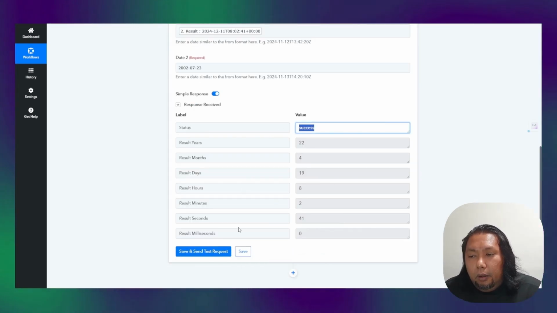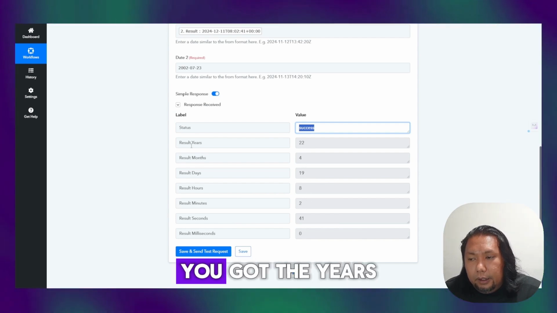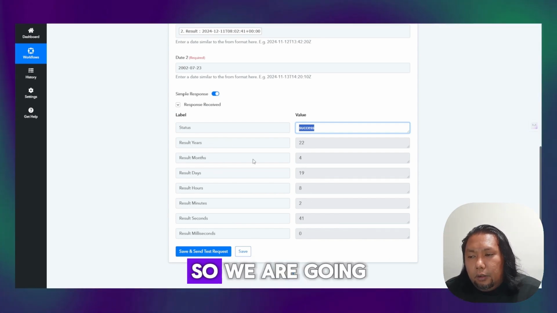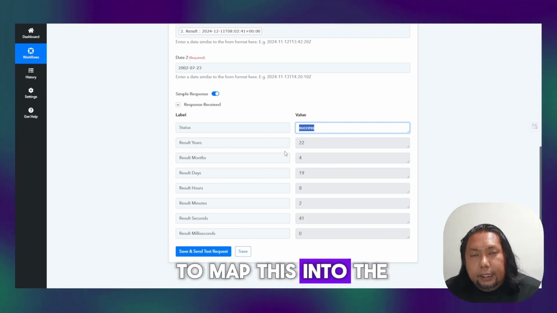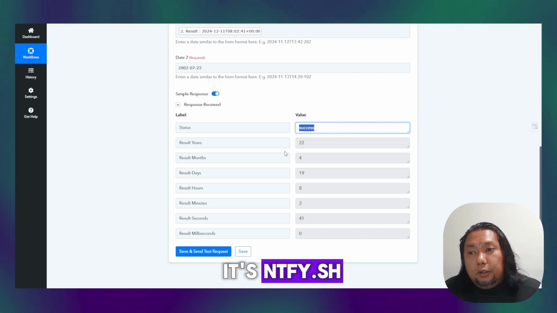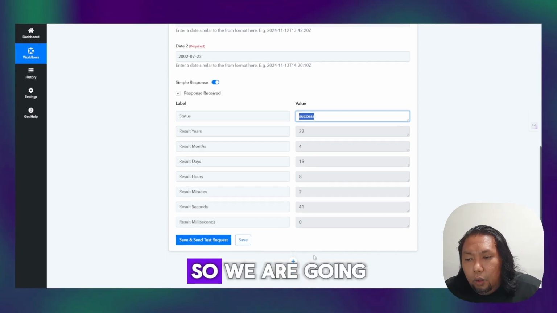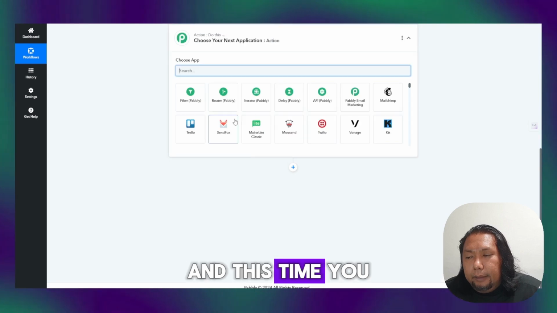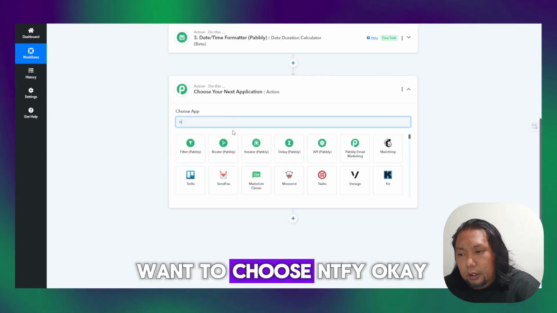Success. Now you have this response. You got the years, the months, the days, hours, minutes, seconds, and milliseconds. So we are going to map this into the app that we want to be notified on, and in this case, it's notify.sh. So we are going to select a new action step, and this time you want to choose notify.